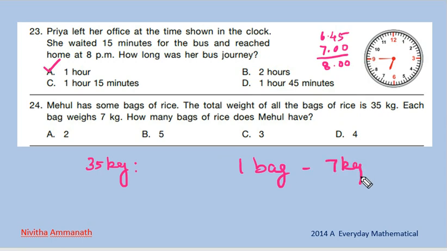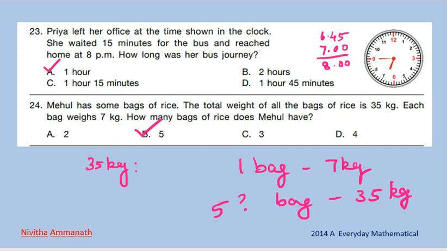One bag weighs 7 kg. So, how many bags weigh 35 kg? How many 7s are 35? So, 7 5s are 35. So, 5 bags contain 35 kilograms. So B is the correct option.